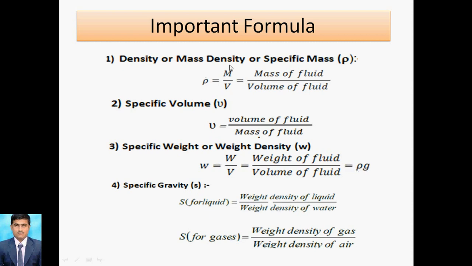So what is the difference between mass density and specific weight? The difference is only that we express density in terms of kg per meter cube, but in case of specific weight, we express it in terms of Newton per meter cube. Is it clear?